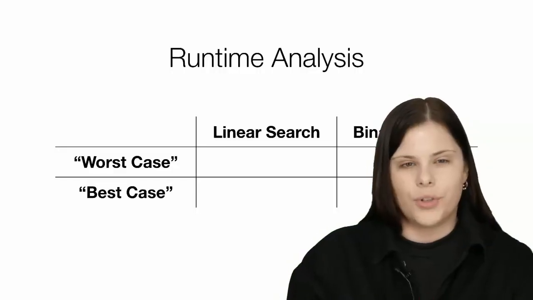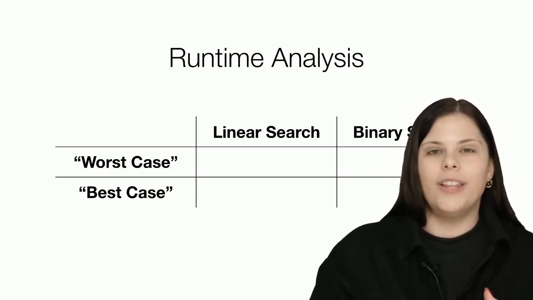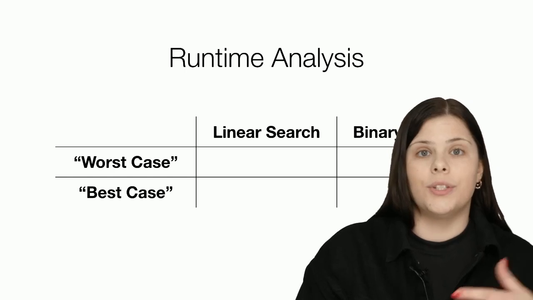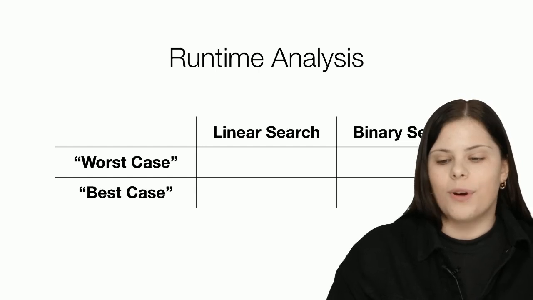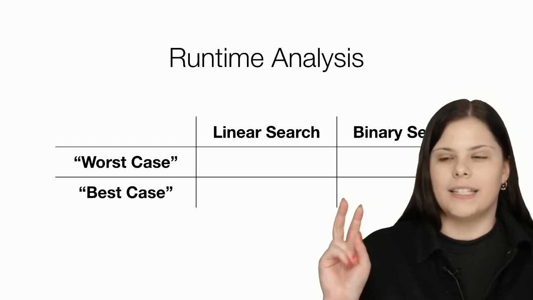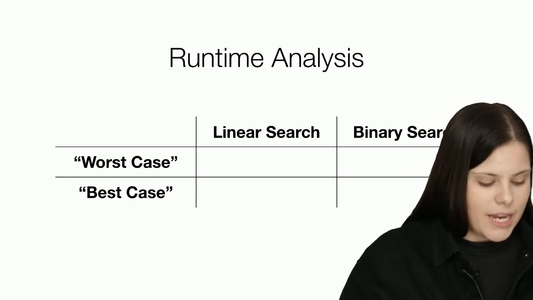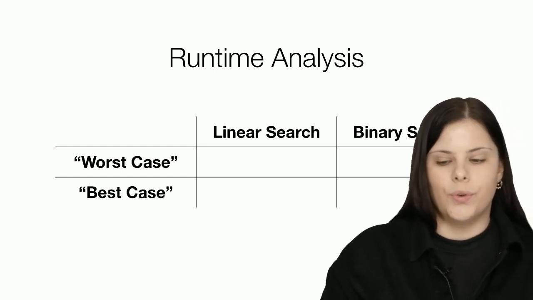We've considered 2 algorithms, right? Linear search and binary search. Now let's talk about how much time it takes us to complete each of these algorithms. So let's consider a table like this, where we have linear search and binary search, as well as the worst case and the best case scenarios. In the worst case, how many steps would it take us to find our book?